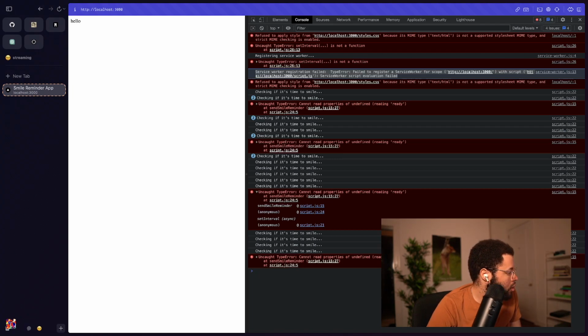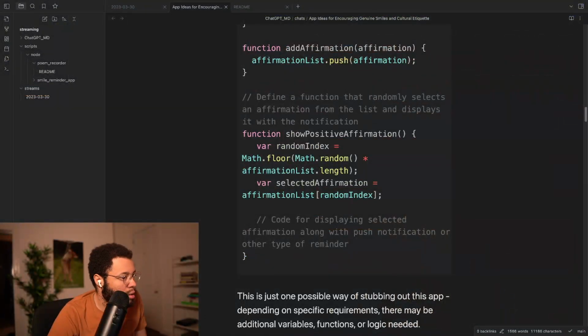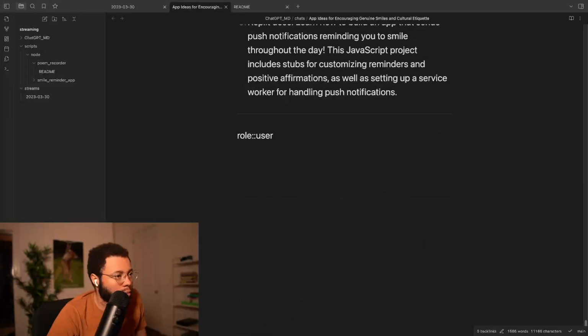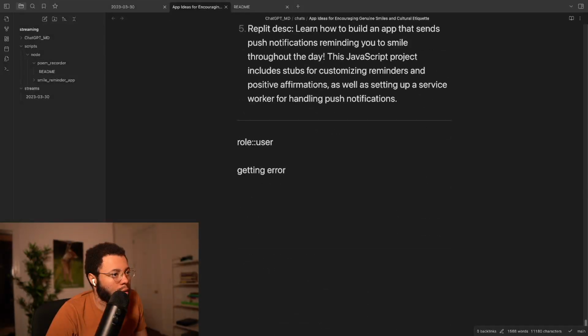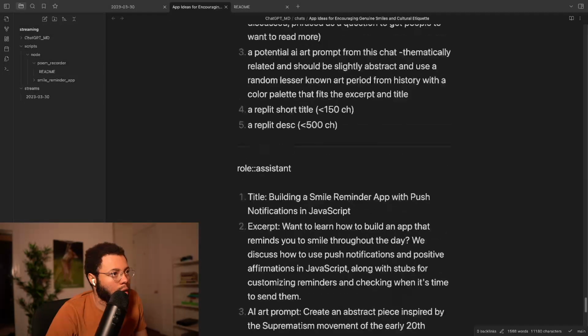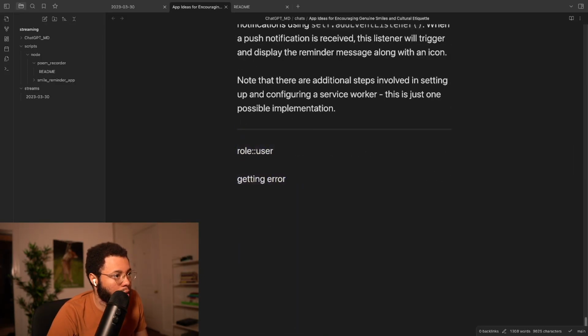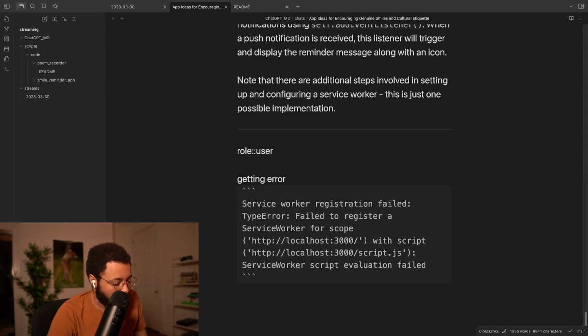So if I go back to Obsidian and then I say, getting error, let's get rid of this stuff here. Some of that good stuff. Copy that in and then send it.